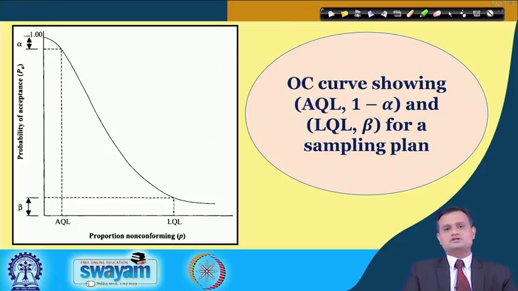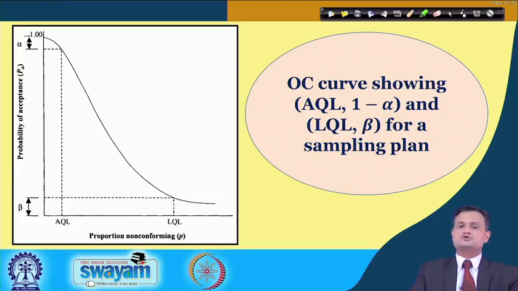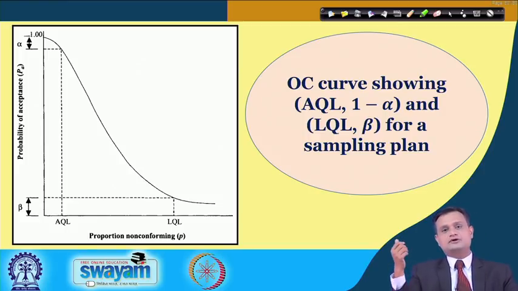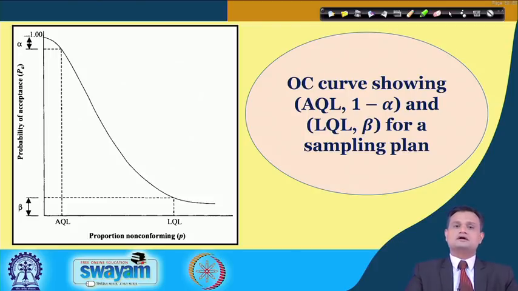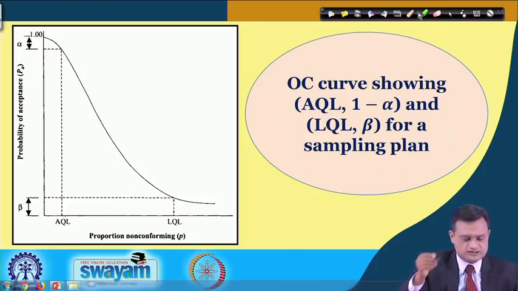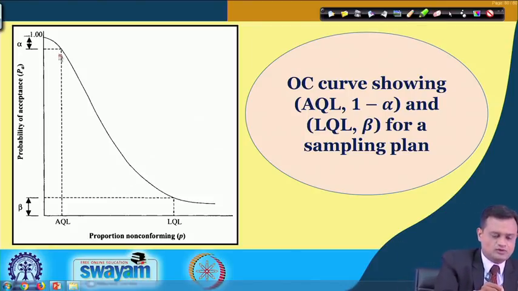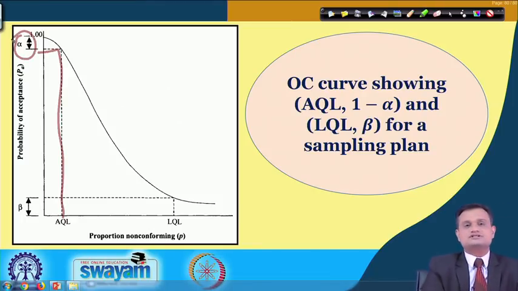Just see the OC curve for AQL 1 minus alpha, that is specific to your producer's risk, and LQL beta, that is specific to your consumer's risk. You can see it very well here. AQL is this and this is my alpha, that is producer's risk.